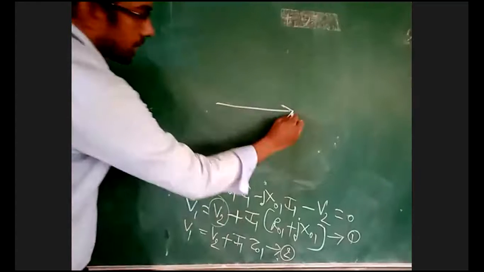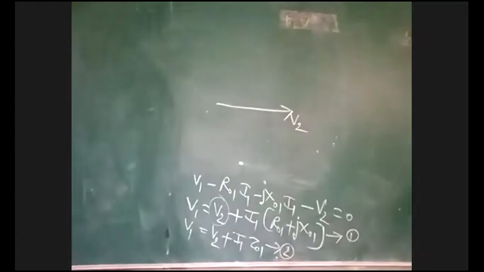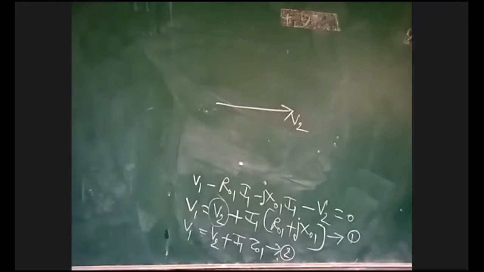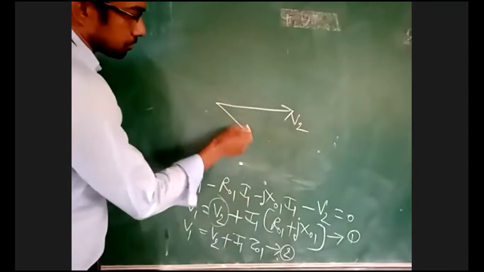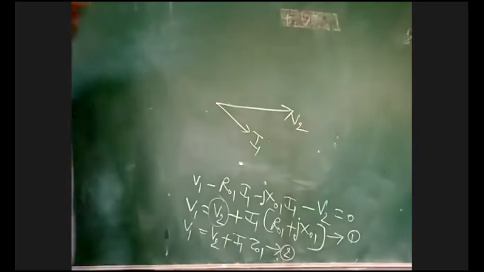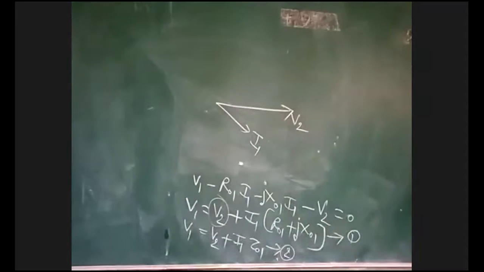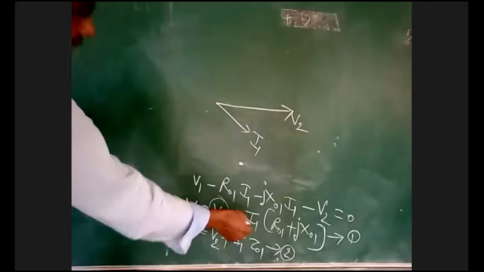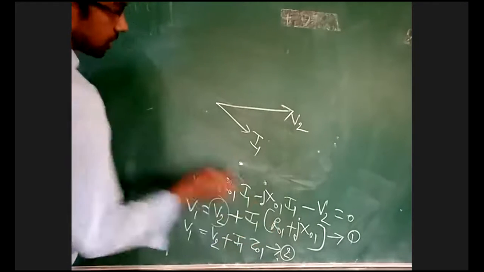Then I'll take I1, because the transformer is made up of inductance, and in inductance, current always lags the voltage. Now take I1 into R01.